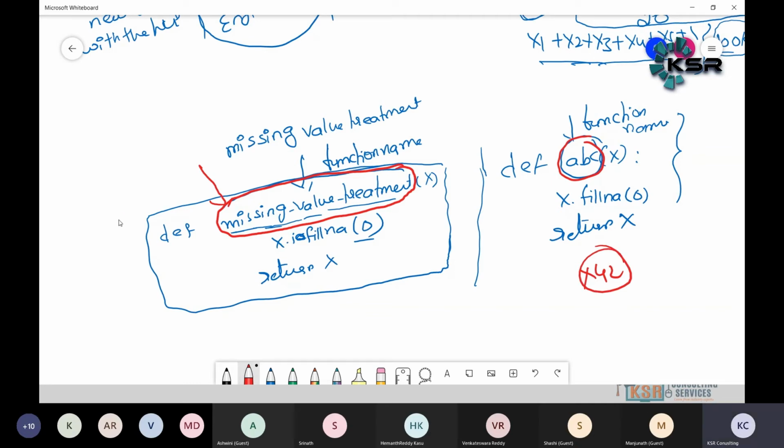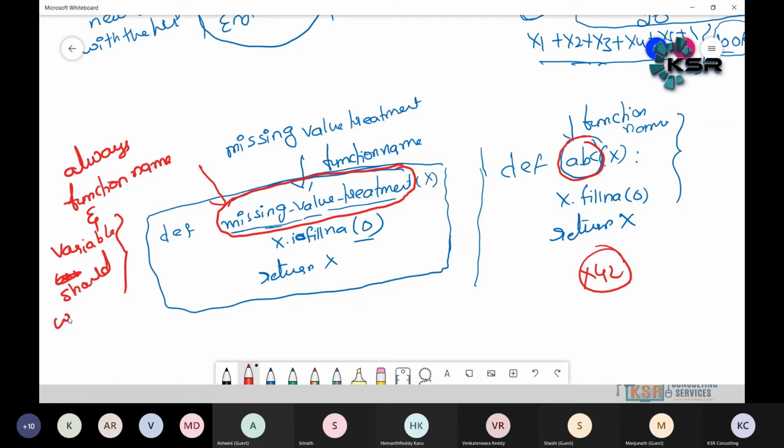So always remember the point: function name and variable name should give more sense. I should write in a more understandable way.